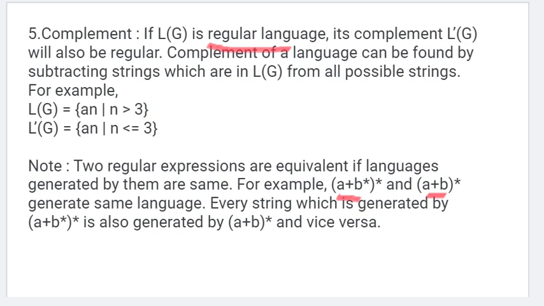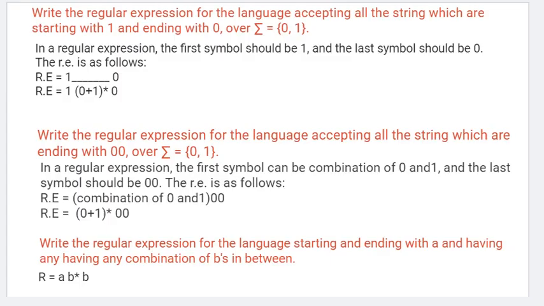So these are some of the properties and some of the things which I wanted to talk about regarding the regular expression. Let's see a few questions. We need to design a regular expression for the language accepting all the strings which start with 1 and end with 0. What are the inputs? We have the input set 0, 1.